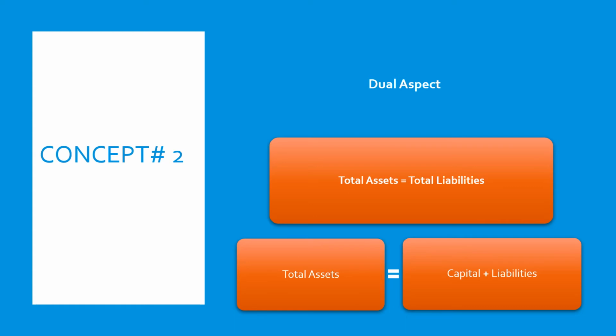To cite another example, an increase in one asset and a decrease in another asset. That would be a scenario where, in continuation of the previous example, you have purchased your machine not with a loan but with cash. So this involves only assets, whereby one of your assets has reduced and the other asset has increased.